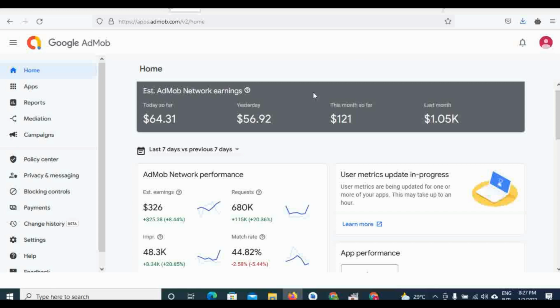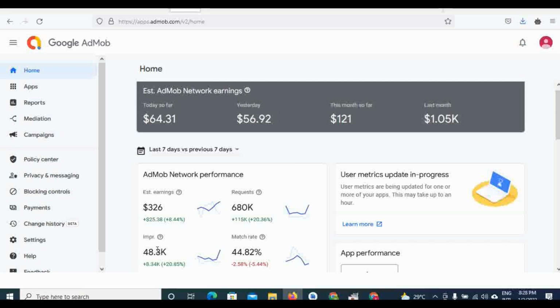So my viewers, my subscribers, you can see for yourself how my earnings are going. Yesterday I made $56. Today I've already $64, and in a week I've made $326. If you can see here, this is my ad requests, the total number of ad requests that Admob receives from your apps. So my apps have requested 680,000 ad requests. The number of times my app requests for ads.